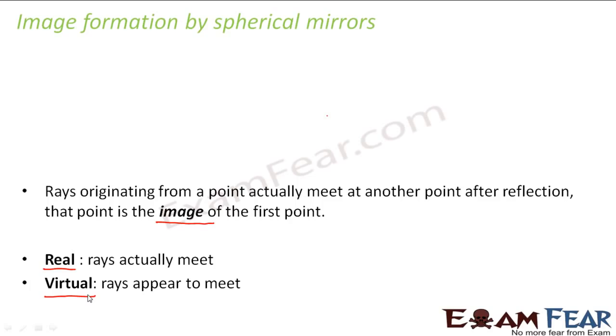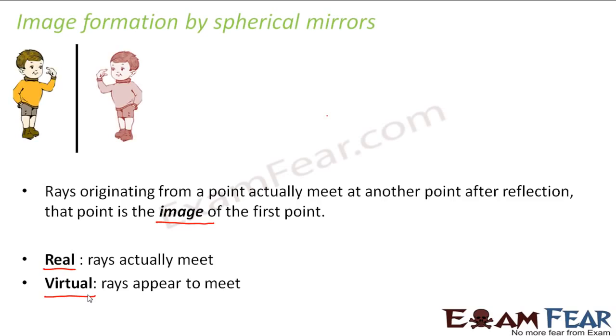We will study this in detail as we go ahead, when we study the image formation for the concave mirror separately and the convex mirror separately. Things will become clearer to you at that time. For now, let us look at some very general examples. Here you see this boy standing in front of a plane mirror, the mirror which you normally have in your dressing table at home. When you stand in front of the mirror, you can see your image.